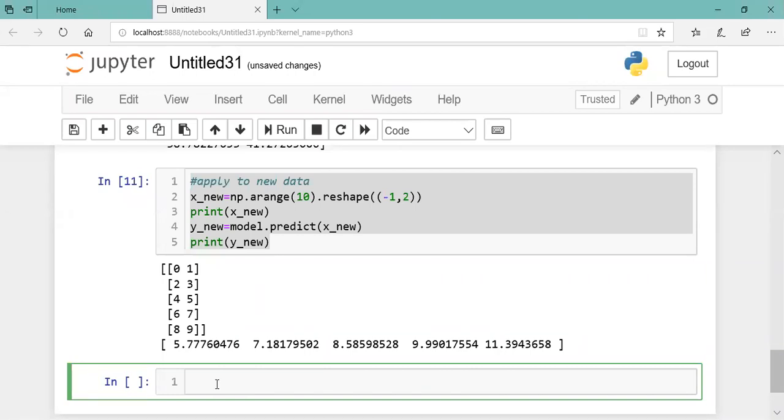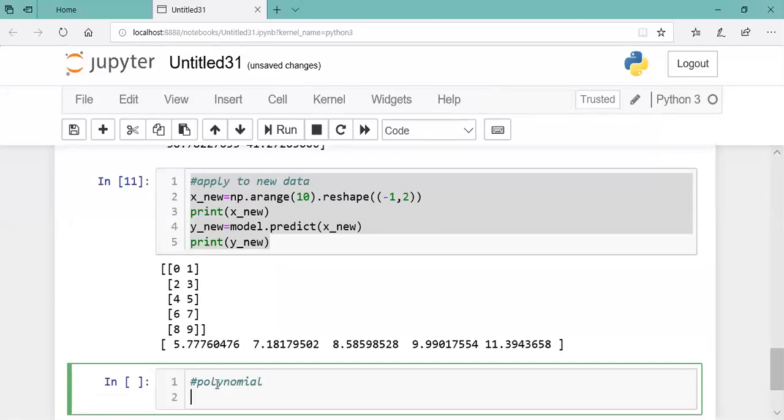Then now students, we will move to polynomial. We have seen linear. First one was simple linear regression, second one was multiple linear regression. We'll see polynomial.